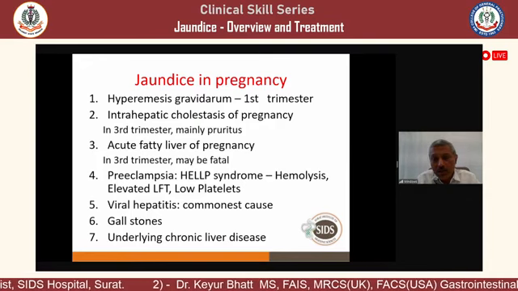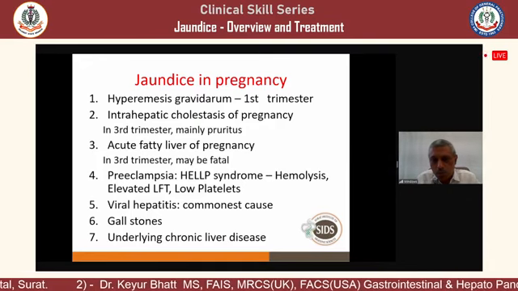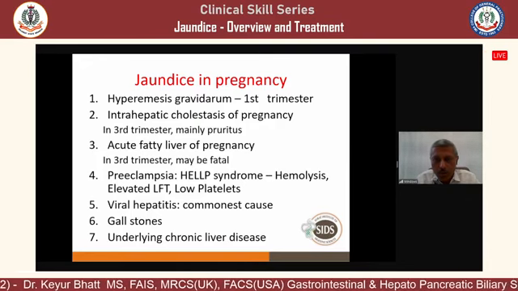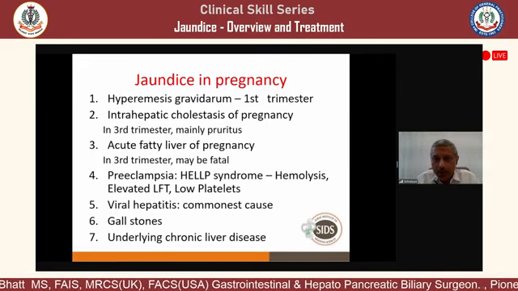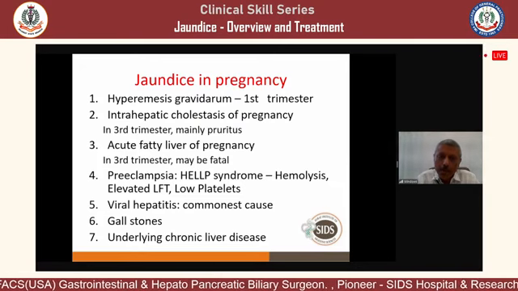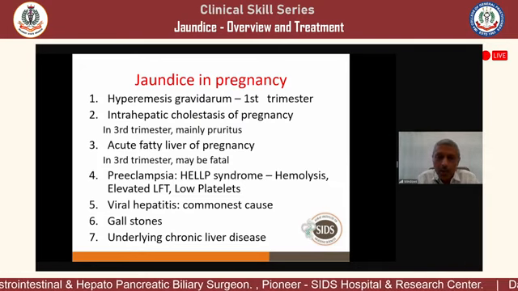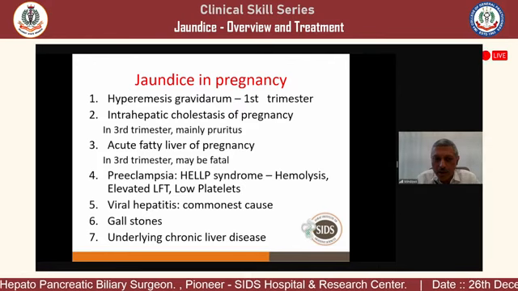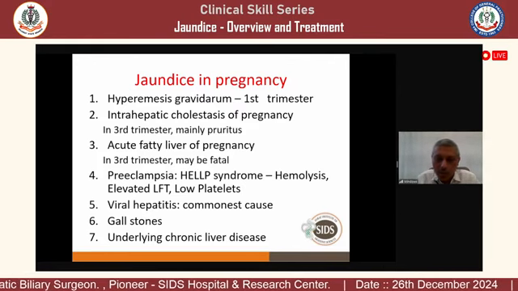But hepatitis E in pregnancy, we have to be very careful. In the first trimester, mortality is around 2%. Second trimester mortality is 10%. Third trimester mortality is around 20%. So there is high mortality in viral hepatitis E in pregnancy. So you have to be very careful in pregnant patients when they develop hepatitis E.